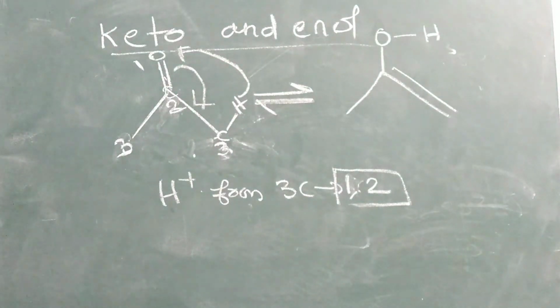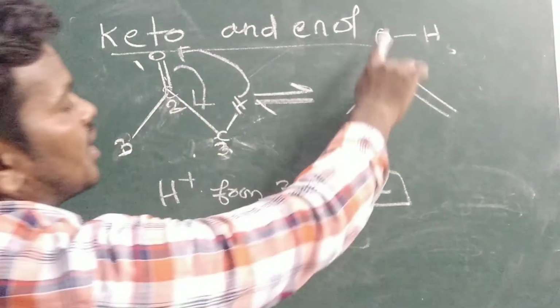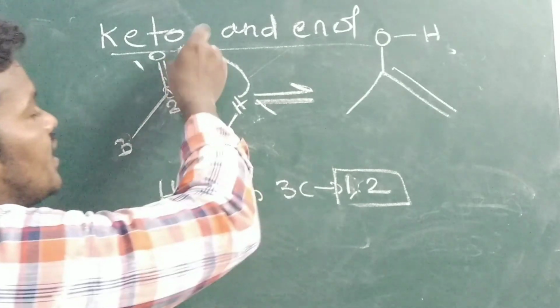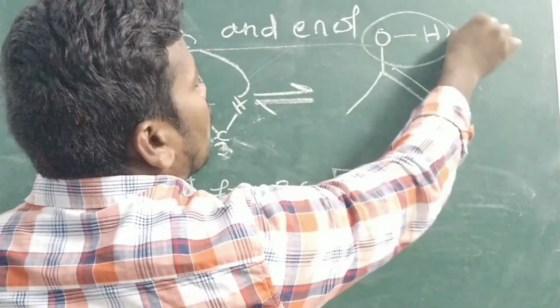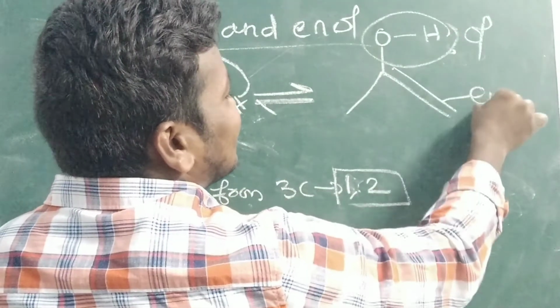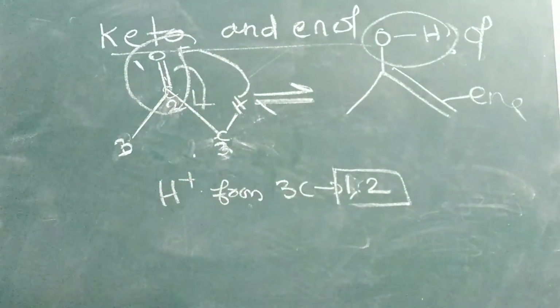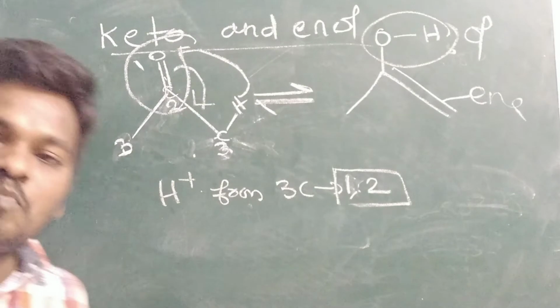Same, no? 1 2 3 carbon, so similar number, OH. Here a ketone is present, here ol is there, here ene is there, that's why they are written enol. Similar thing, simple thing.